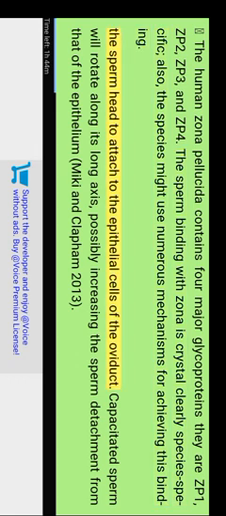The sperm head attaches to the epithelial cells of the oviduct. Capacitated sperm will rotate along their long axis, possibly increasing sperm detachment from the epithelium. Miller and Clapham 2013. Once the sperm reaches the oocyte cumulus complex, hyperactivation, in conjunction with a hyaluronidase enzyme on the sperm cell membrane, allows the sperm to digest a path through the cumulus cells' extracellular matrix. Lin et al. 1994, Kimura et al. 2009.